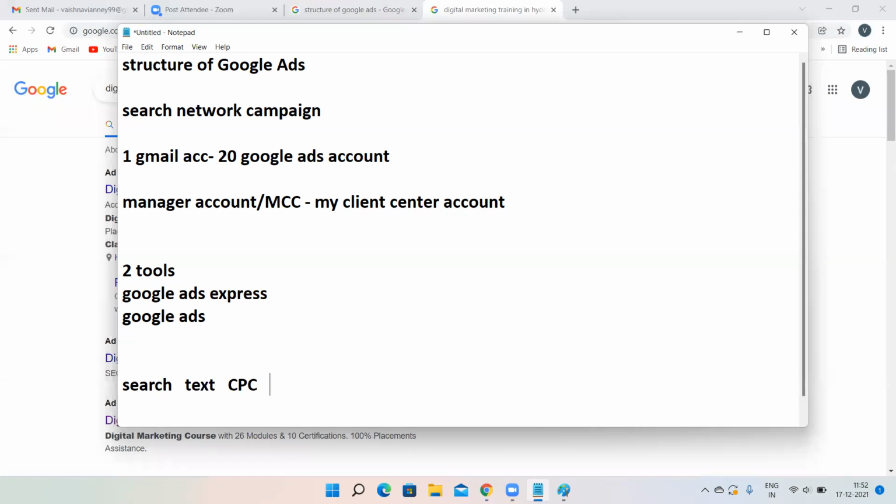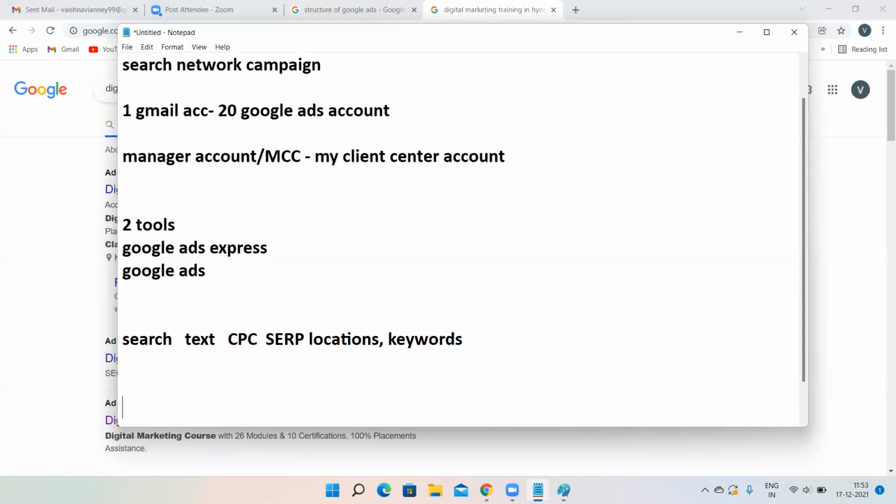Then where is my ad going to appear? SERP, in the sense of search engine results page. And how should I target? With the help of locations and keywords I'm going to target. This is my basic search network. These are the things we have to follow for creating a search network campaign.